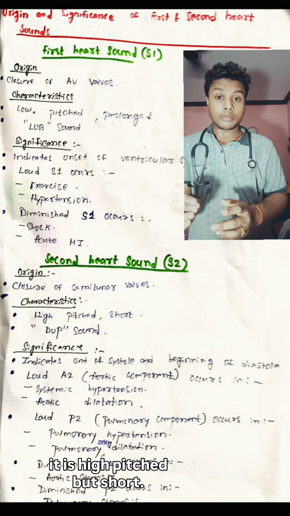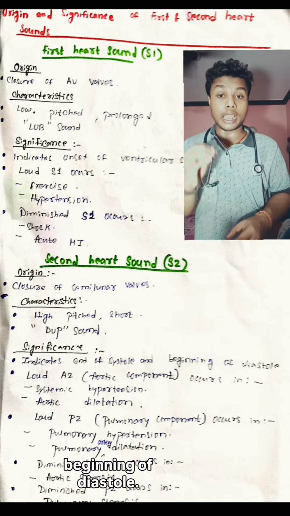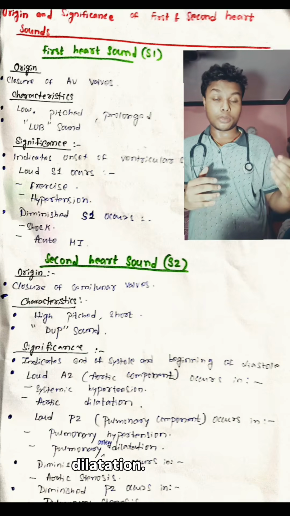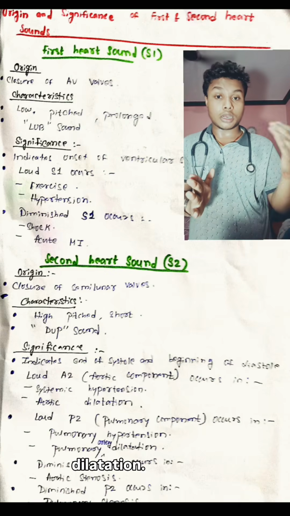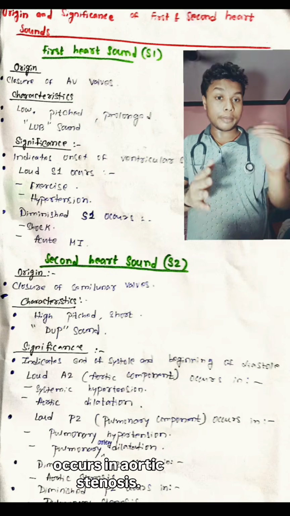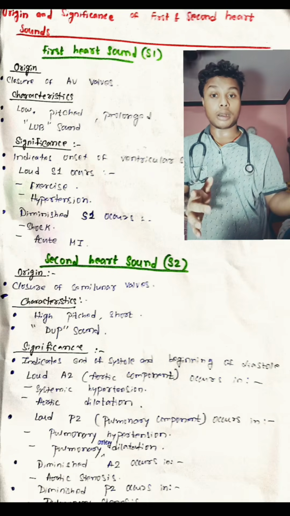Second heart sound. Characteristics. It is high pitched but short. It is the dub sound. What is the significance of the second heart sound? It indicates the end of systole and the beginning of diastole. Loud A2, that is aortic component, occurs in aortic hypertension and aortic dilatation. Loud pulmonary or P2 component occurs in pulmonary hypertension and pulmonary dilatation. Diminished aortic, that is A2 component, occurs in aortic stenosis. Diminished P2, that is pulmonary component, occurs in pulmonary stenosis.